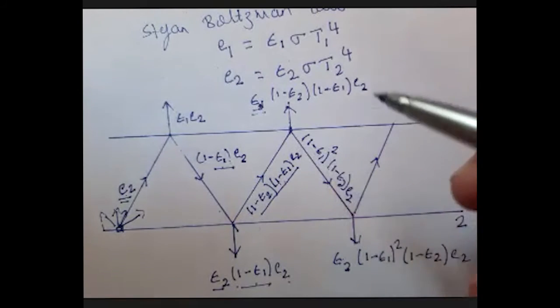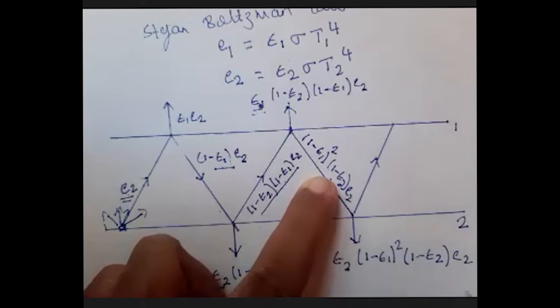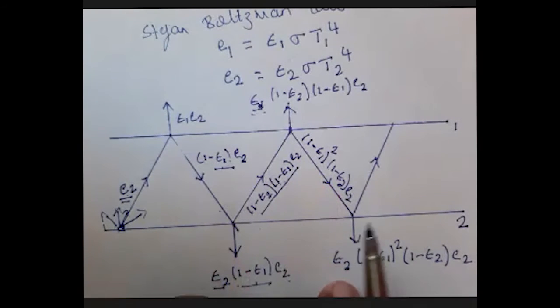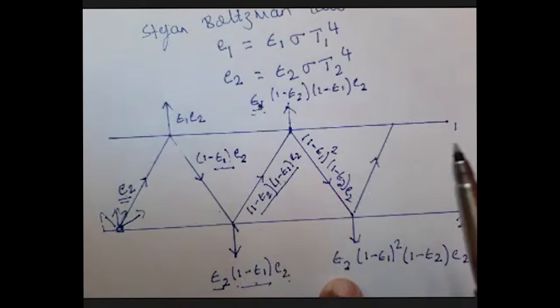Now this is the total emissive power coming towards 2, out of which some will be absorbed. That amount of this will be absorbed, it is epsilon 2. And what amount will be reflected? That is 1 minus epsilon 1 square, 1 minus epsilon 2 square.